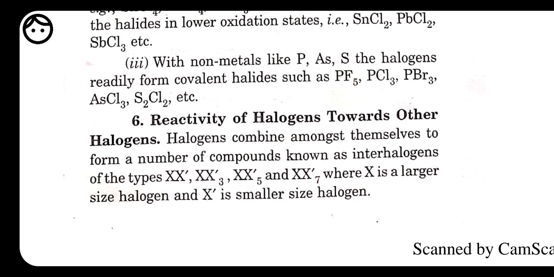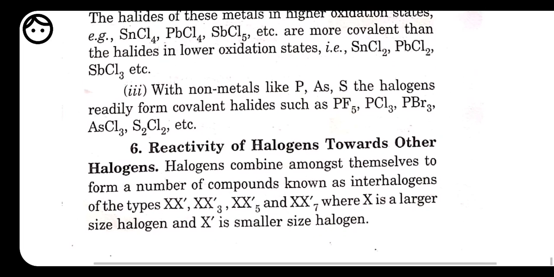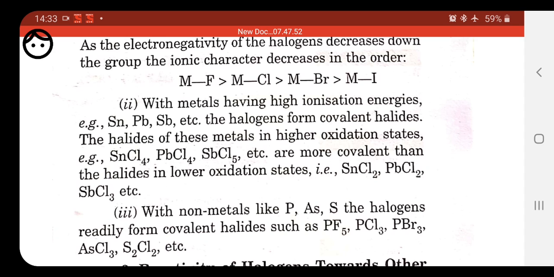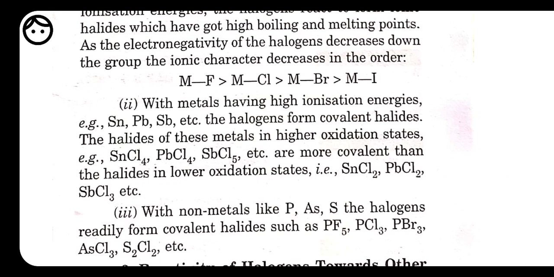So these are all about the introduction of the elements present in group 17, that is the halogen family. Tomorrow in the next class we will start the compounds of halogen, that is chlorine. Then we have hydrogen chloride. After that we will have some oxo acids of chlorine, then some elements of group 16. Then in the next class we will finish this chapter.